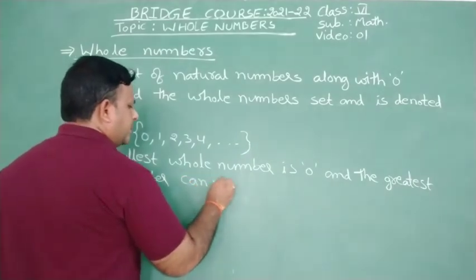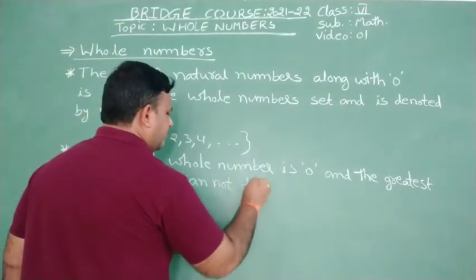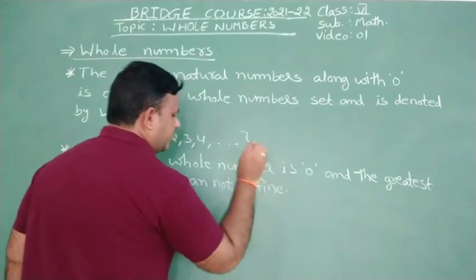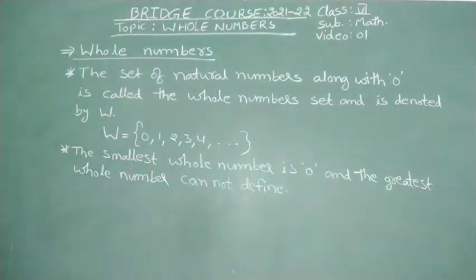It's there but we cannot define. We shouldn't use the word does not exist. It exists but we cannot define that value. Okay, and about the successor and predecessor also we can write here itself.